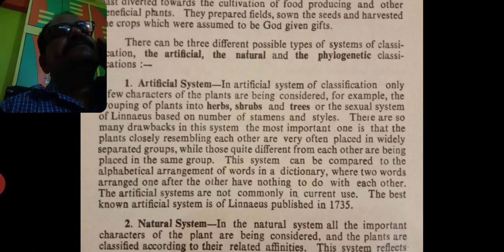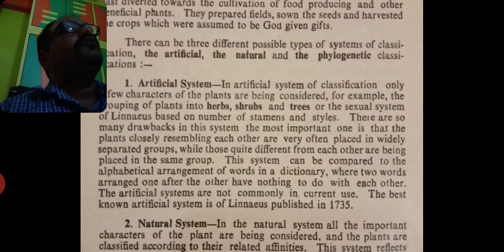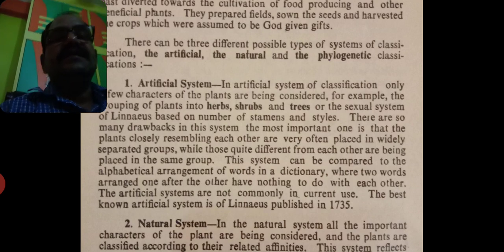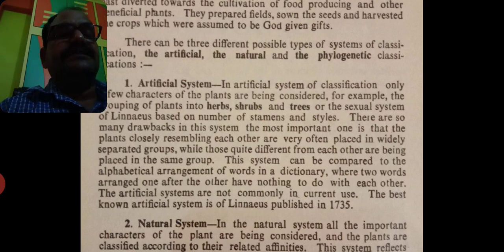What happens in the artificial system? The plants which are closely related to each other are placed in widely separated groups, while those plants which are different from each other are placed in the same group. This is the main drawback of the artificial system.